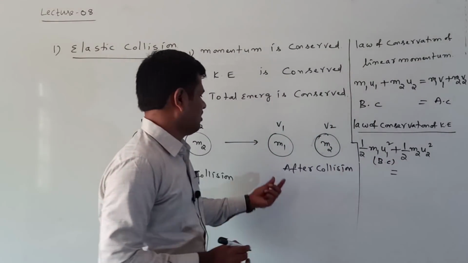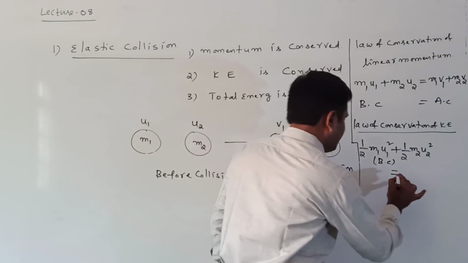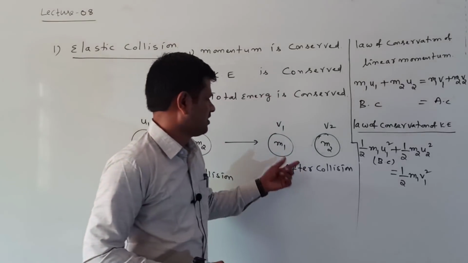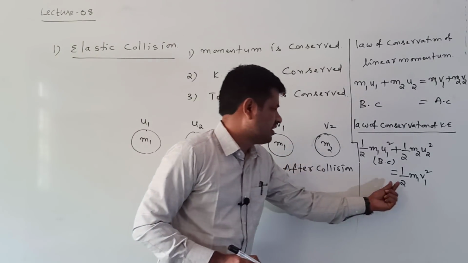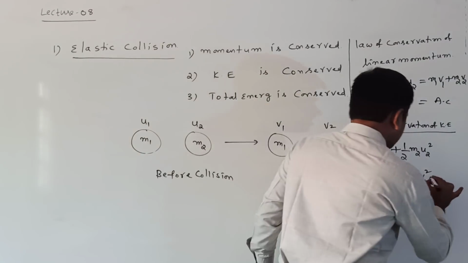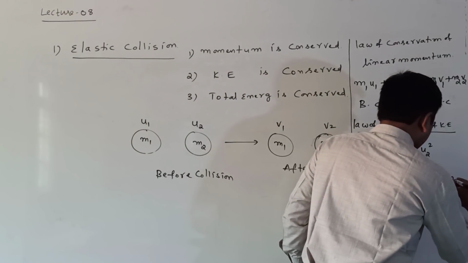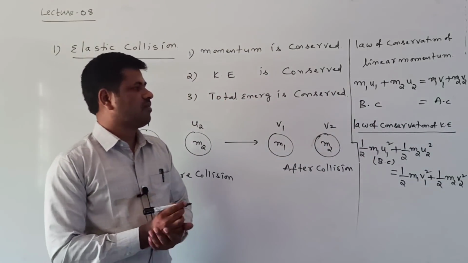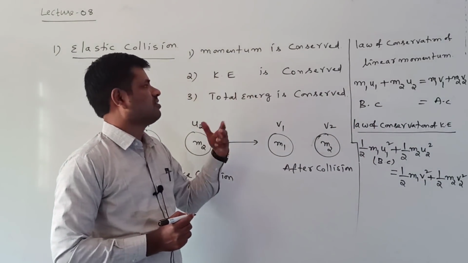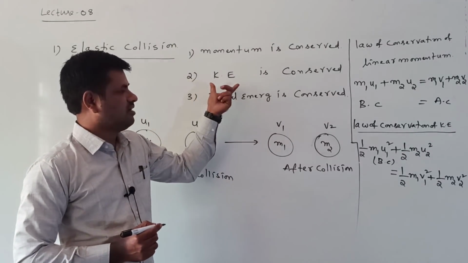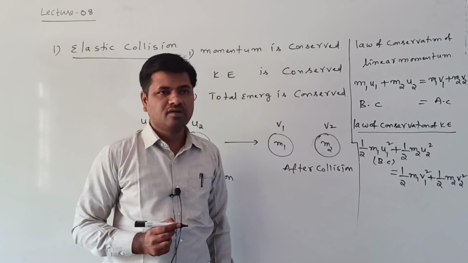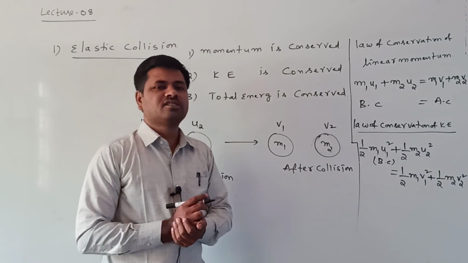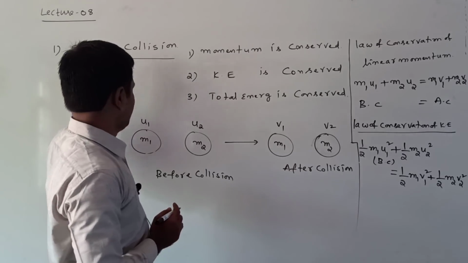Next, after collision, the kinetic energy of our system can be written as half m1 v1 square, the first body kinetic energy, plus half m2 v2 square, the second body kinetic energy. Right, this is called the law of conservation of kinetic energy, which means our kinetic energy is conserved. When the kinetic energy is conserved, total energy is also conserved in this collision. This is called an elastic collision.